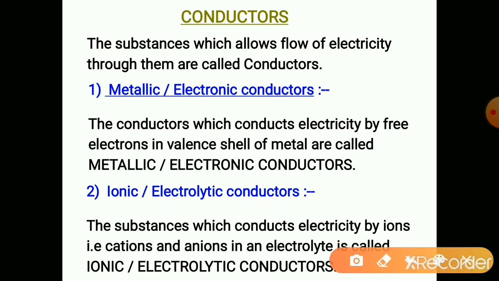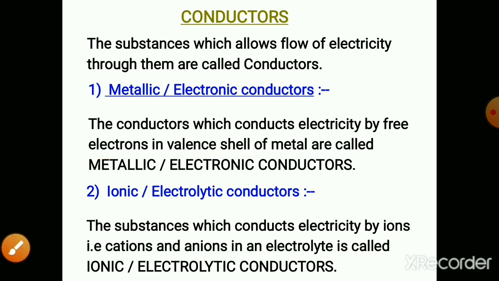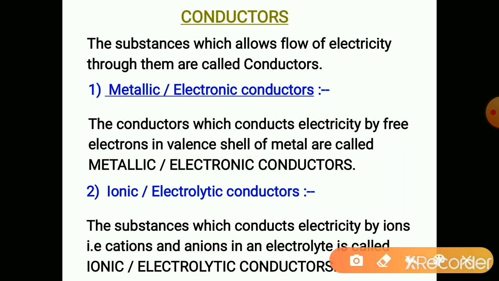Metallic conductors conduct electricity by free electrons in the valence shell. Metals are electropositive, they lose valence electrons, and those free valence electrons carry current from one end to the other. They are called electronic conductors because the valence electrons conduct the electricity.